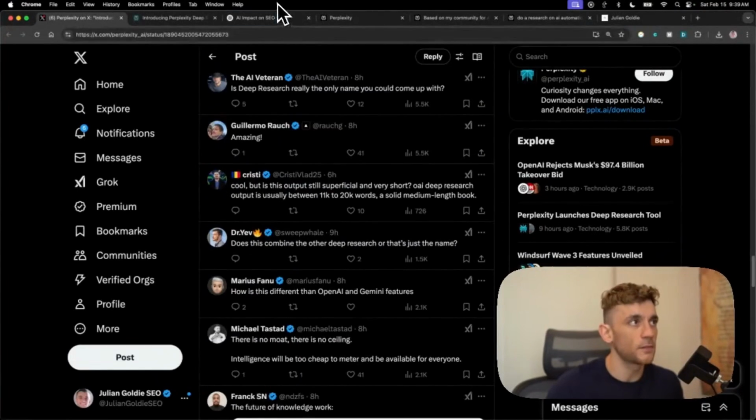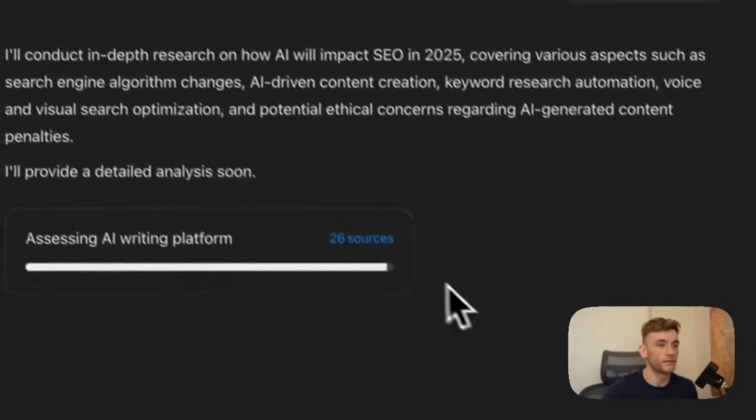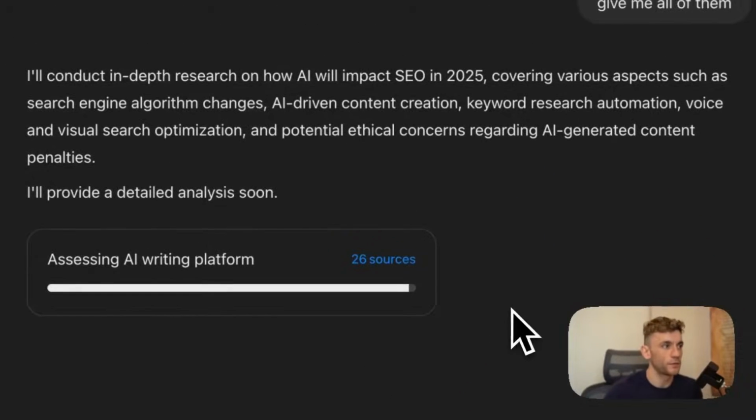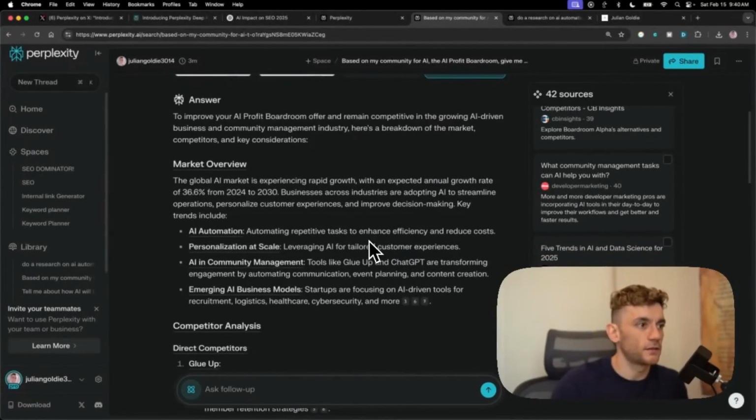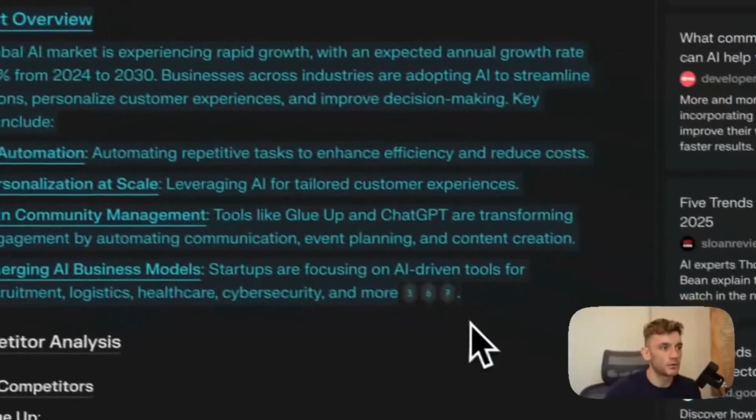It definitely is a competitor to ChatGPT Deep Research. I like the way that it cuts out the fluff as well. And also the stats and the insights, pretty useful in the majority of cases.